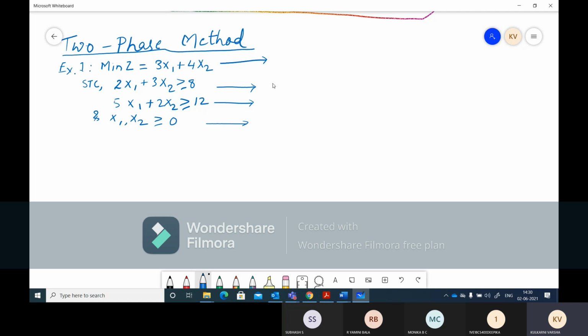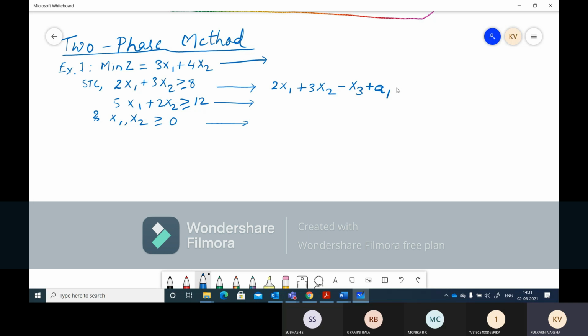Right. So our first constraint will become 2x1 plus 3x2. As the symbol is greater than or equal to, we need to subtract a surplus variable. So we'll say minus x3 equal to 8. But we cannot start only with the surplus variable, so we'll be adding a1.